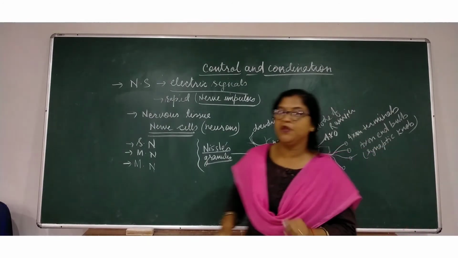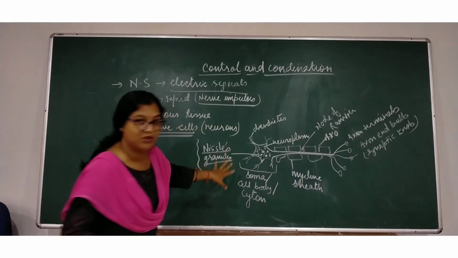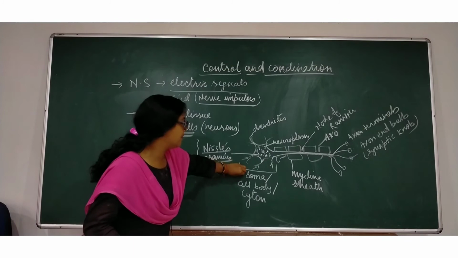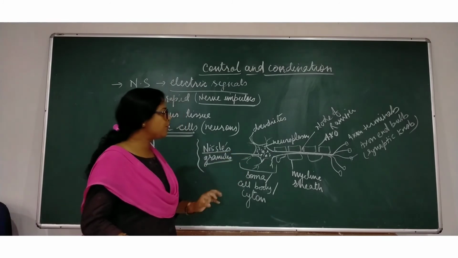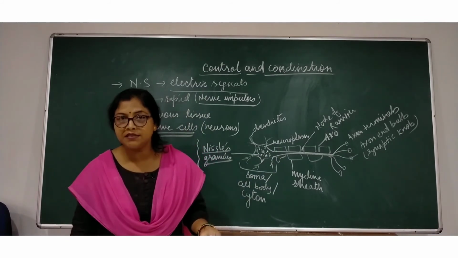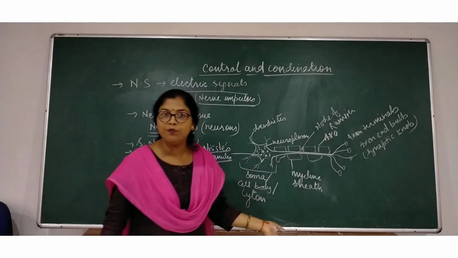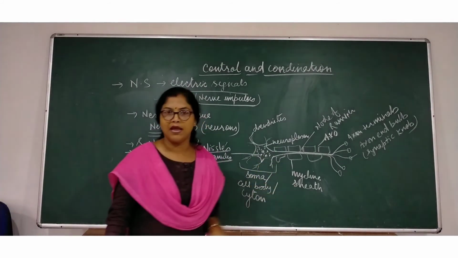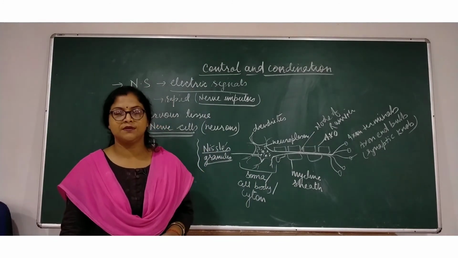So I hope you have understood the complete structure of this neuron. In some neurons myelin may be there, they are called myelinated, or myelin may not be there, they are called non-myelinated neurons.